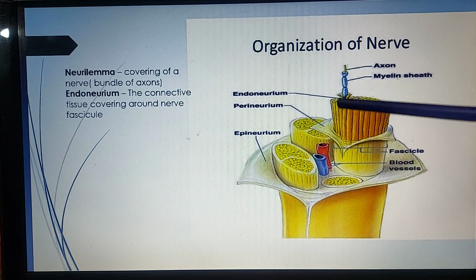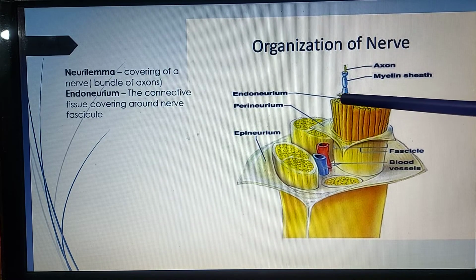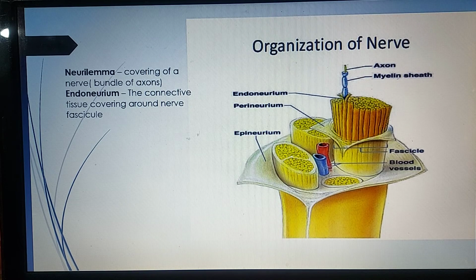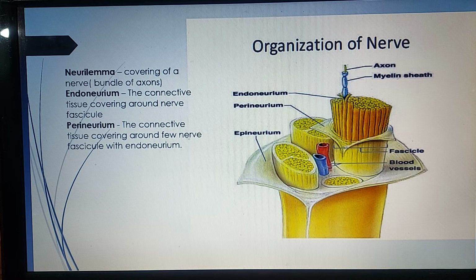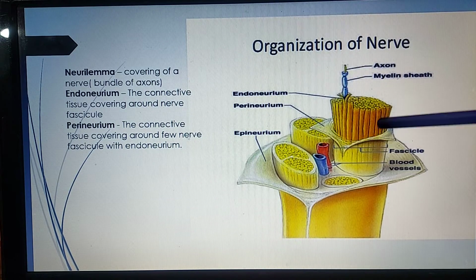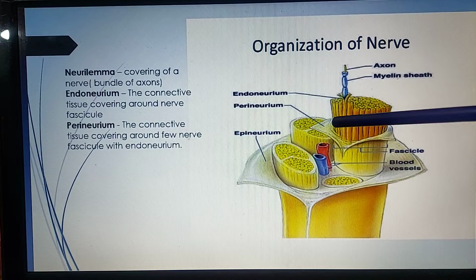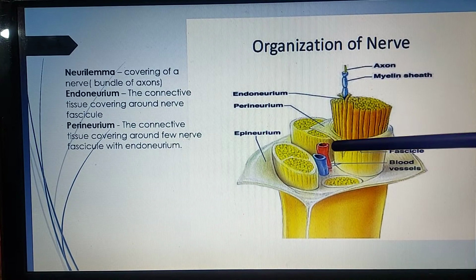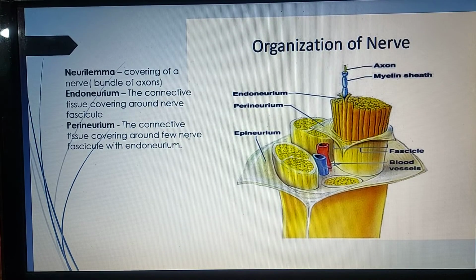Nerve fibers come together to form a small group, and that is called as nerve fasciculi. Then perineurium is the connective tissue covering around few nerve fasciculi and endoneurium. Now you can see many nerve fasciculi which are enveloped by perineurium.